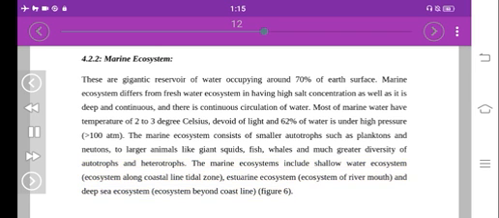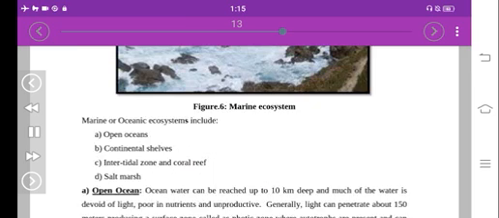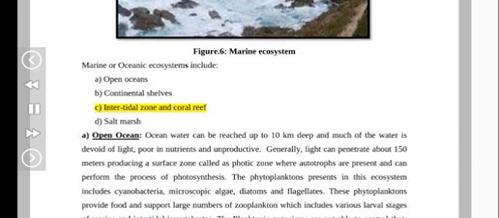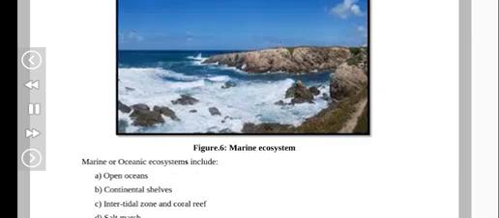Figure 6.12. Marine ecosystem. Marine or oceanic ecosystems include A. Open oceans. B. Continental shelves. C. Intertidal zone and coral reef. D. Salt marsh. A. Open ocean.